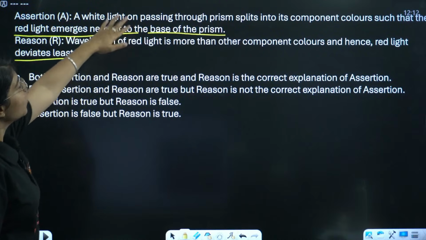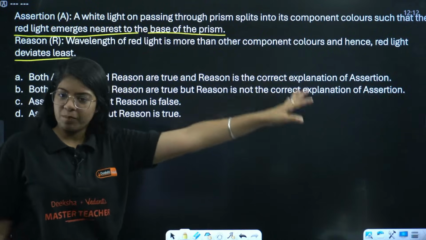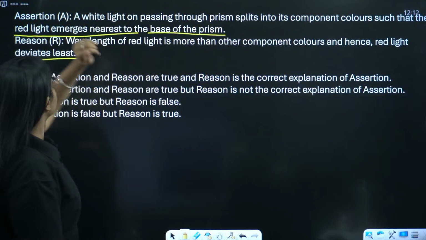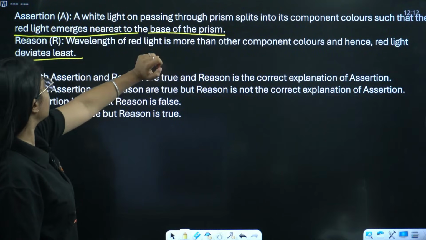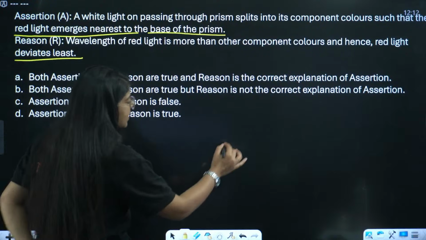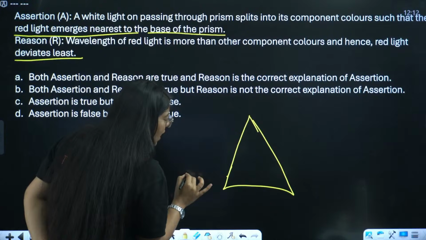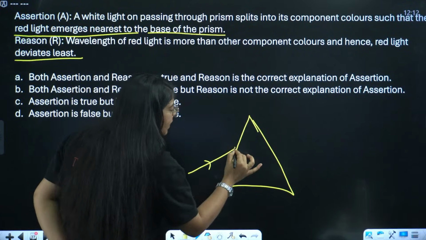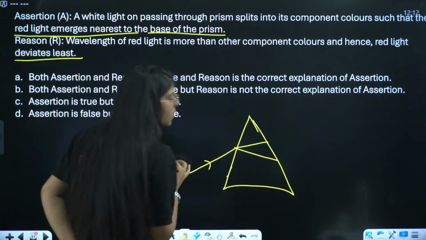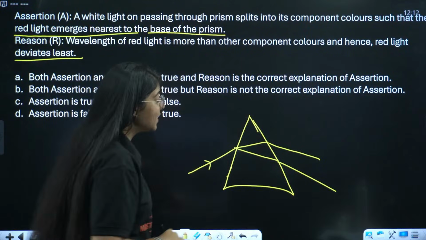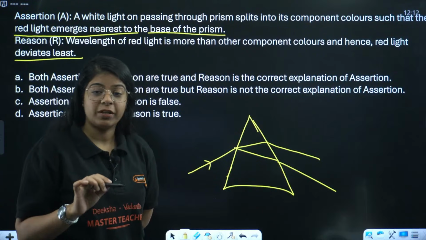White light on passing through prism split into its component. We know that until here it's true. Such that the light emerges from nearest to the base of the prism. See, this is my prism, right? This is the prism and this comes the light and it gets dispersed like this, right? Now a very important point.